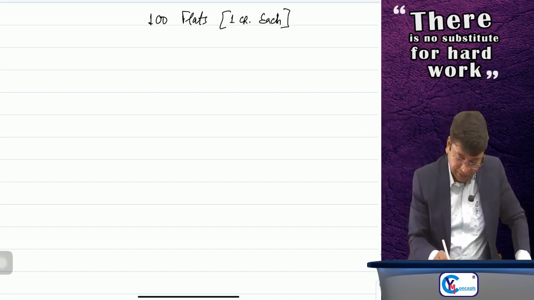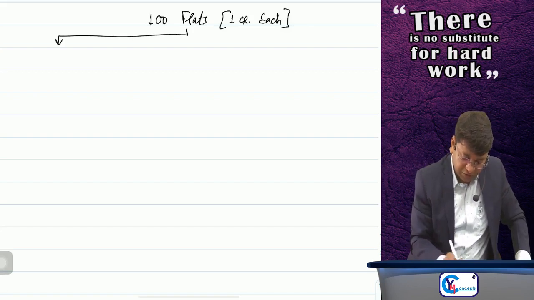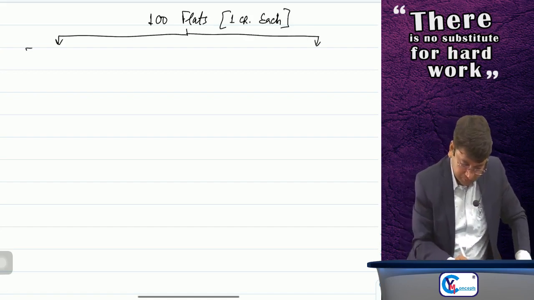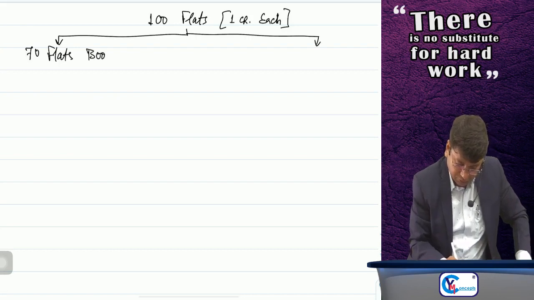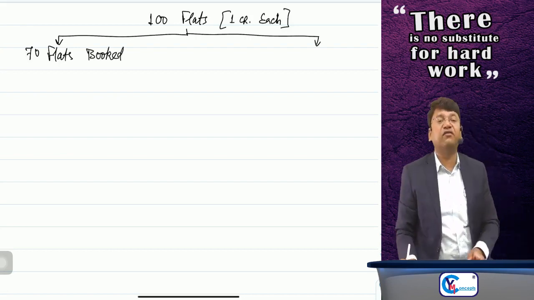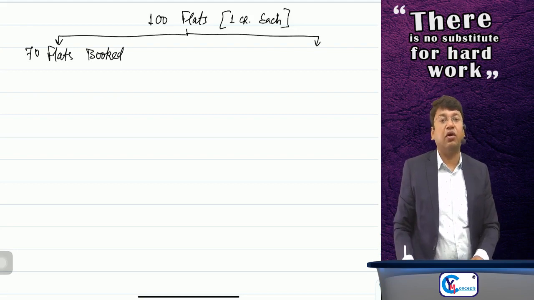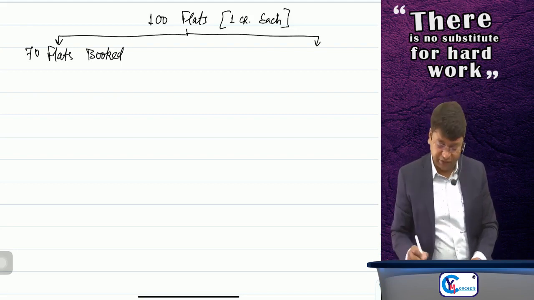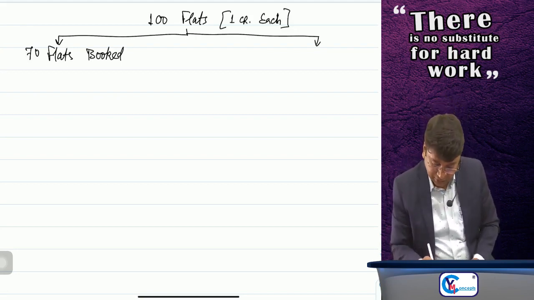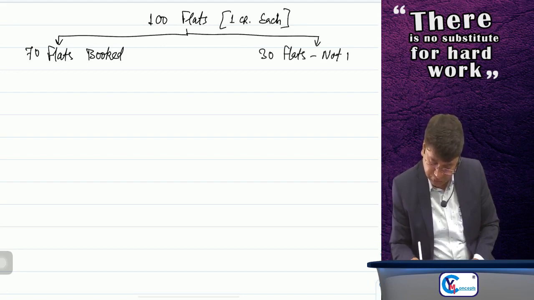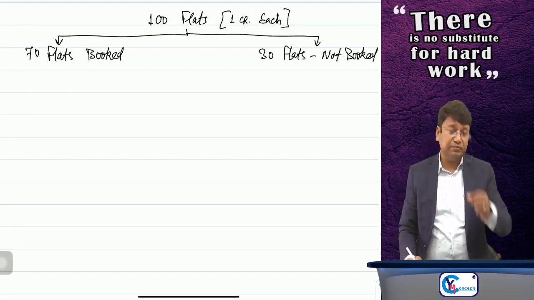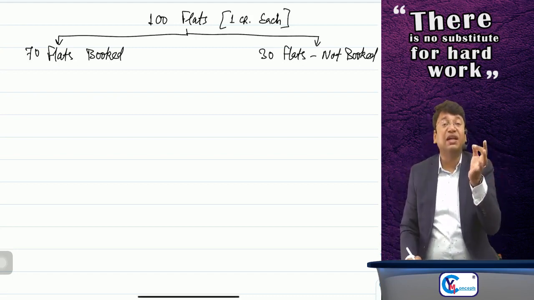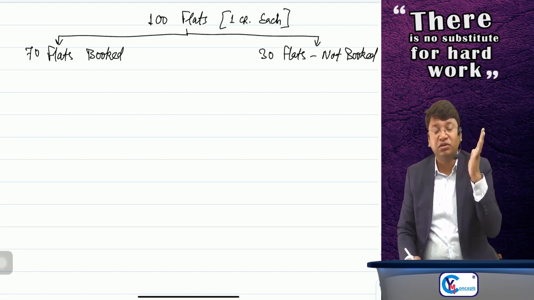So suppose in this example, out of 100 flats, 70 flats are already booked before grant of completion certificate or first occupation, which was earlier, and 30 flats are not booked.